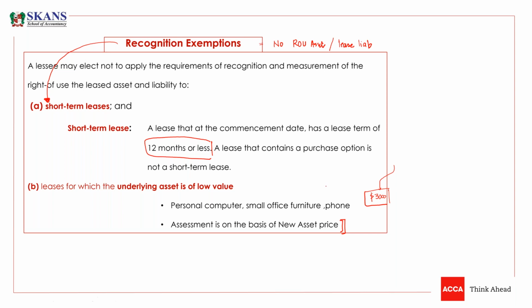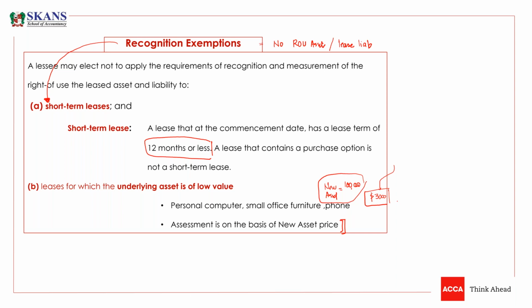But the new asset in the market costs 1 lakh. So I'm buying a second hand asset which has deteriorated a lot, which is at the end of its useful life, which has very few benefits left. I'm buying this for 3,000, but the new asset is 1 lakh. So the classification of low value underlying asset will depend on the new asset cost rather than your asset cost.